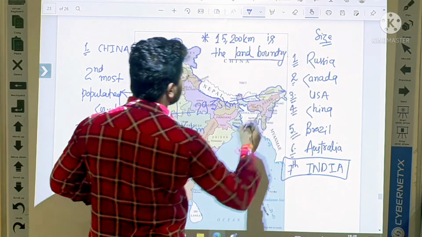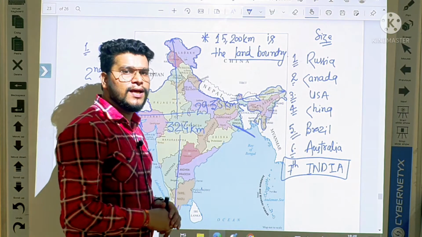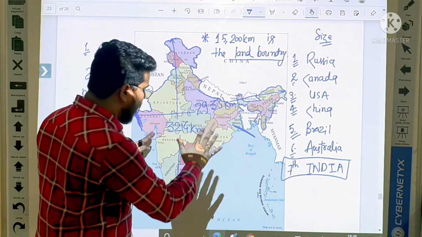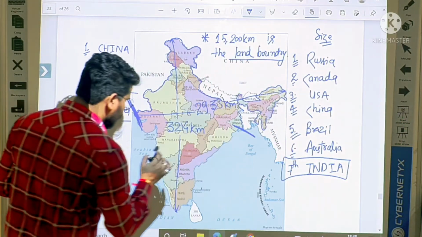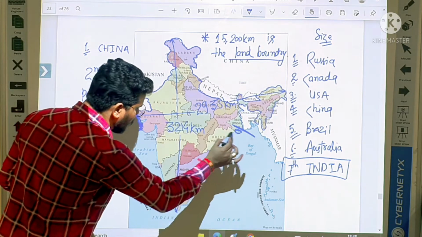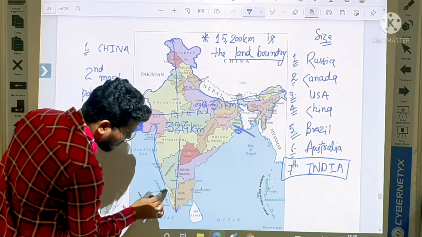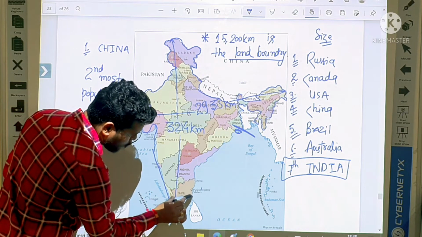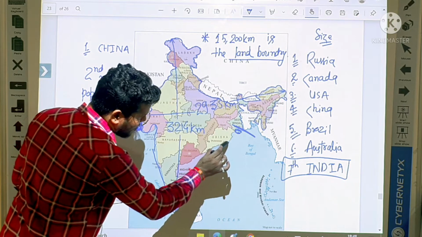Okay, student? Yes, clear. It is the land boundary. Okay, now let us see. I left from here to here. Okay, so student, everybody see, this is the coastline. This is the coastline, land which is touching the water bodies.